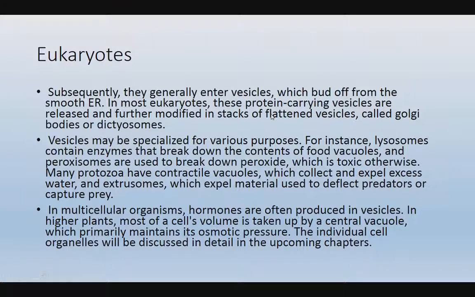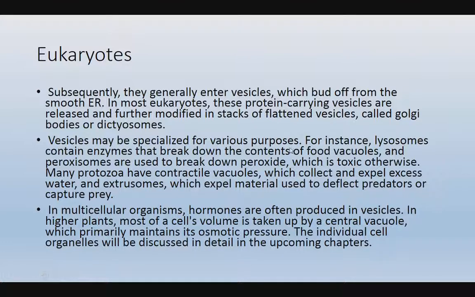So a lot of structural changes we can observe in the endoplasmic reticulum, so polymorphism we can observe. In most eukaryotes, these protein carrying vesicles are released and further modified in stacks of flattened vesicles called Golgi bodies or dictyosomes. Vesicles may be specialized for various purposes.